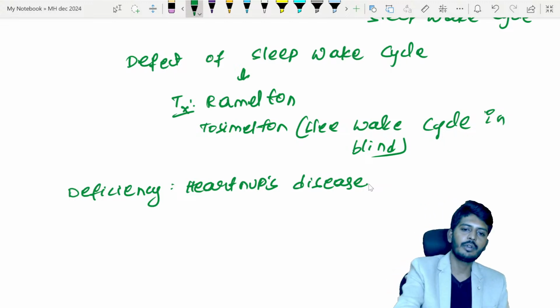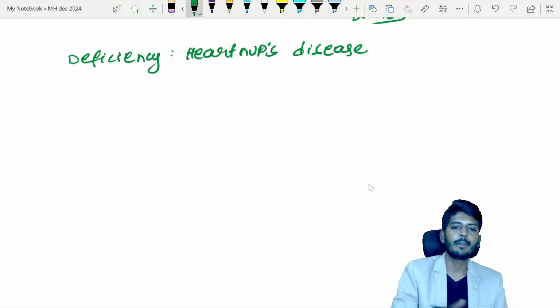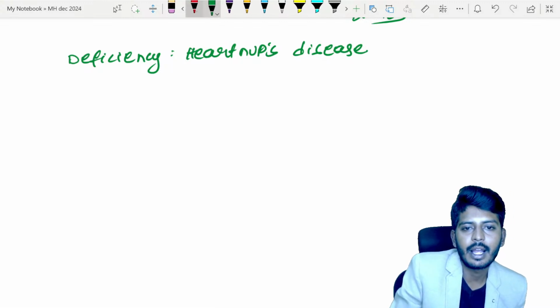Once we understood tryptophan, my dear students, let's talk about the next important point. What is the next important point? That is sulfur containing amino acid metabolism.